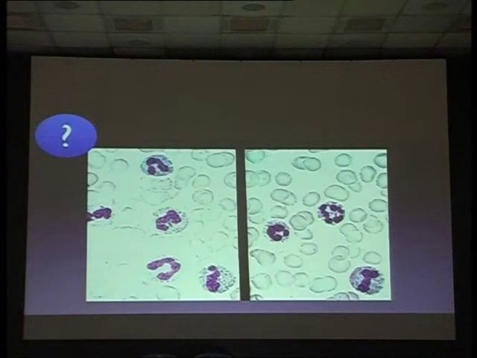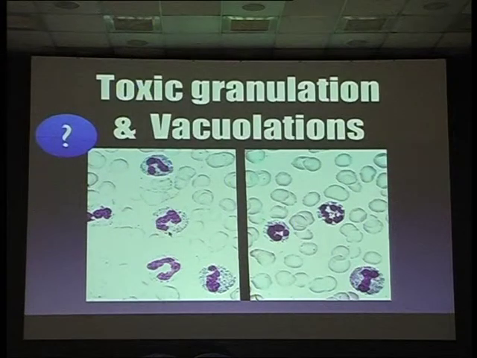What's happening here? What are these cells? Neutrophils, isn't it? Hyposegmented. Then in the cytoplasm, what do you see? Neutrophils won't have this many granules. They should not be seen. They are not taking up any granules, any colors, okay. So when you have more blue granules or more prominent granules, it's toxic granulation, okay.